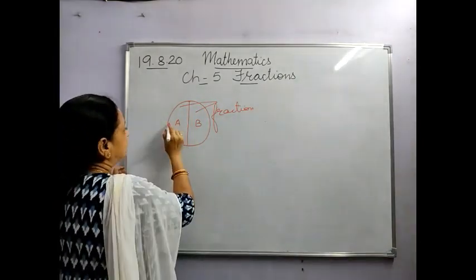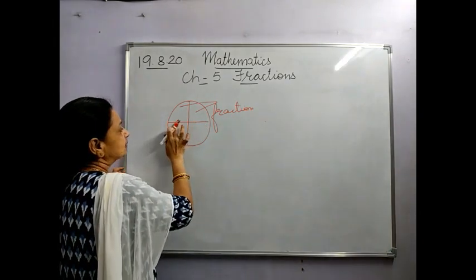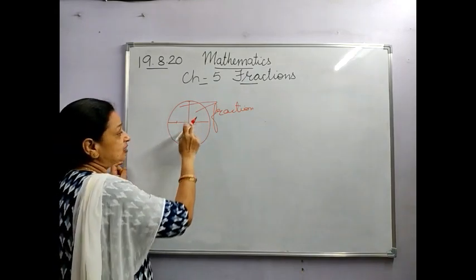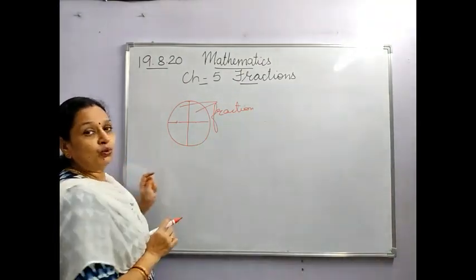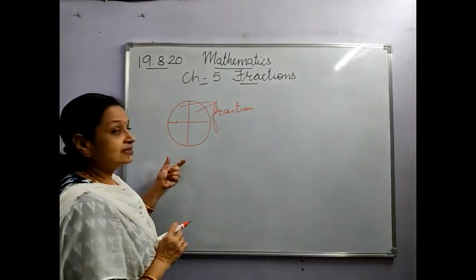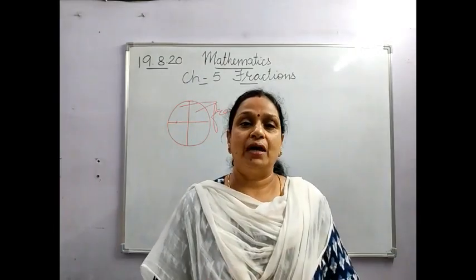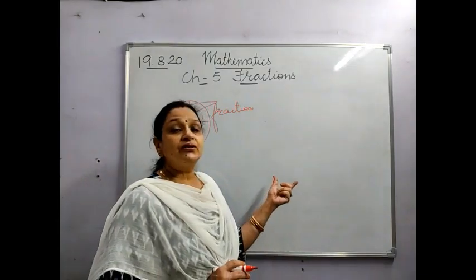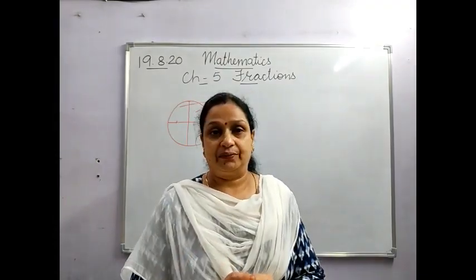If suppose I divide this like this, now how many parts are there? 4. 1, 2, 3, 4. And each part is called the fraction of a whole. Thus, a fraction represents a part or the parts of a whole. Besides this, it also represents the part or parts of a collection.